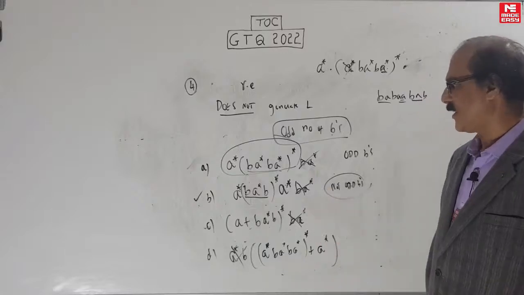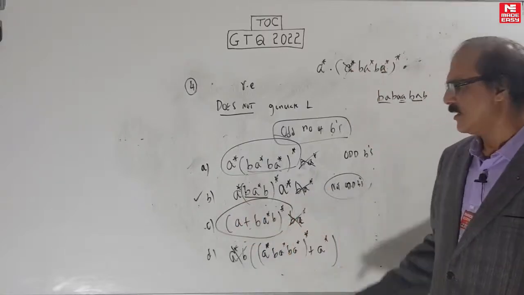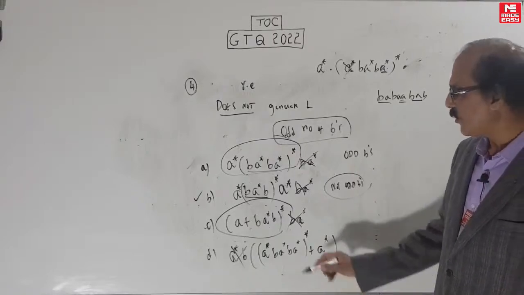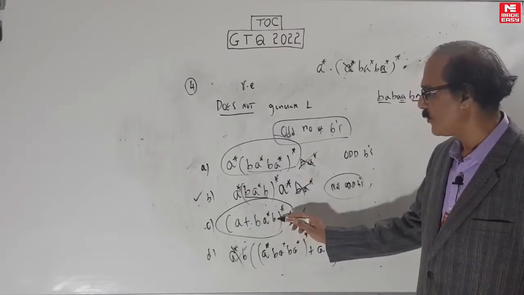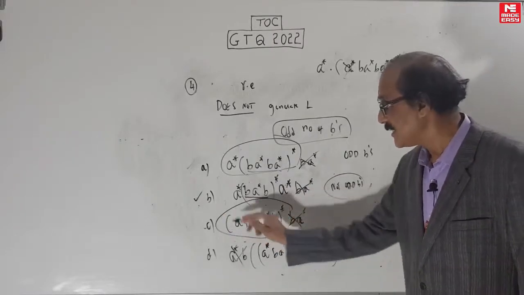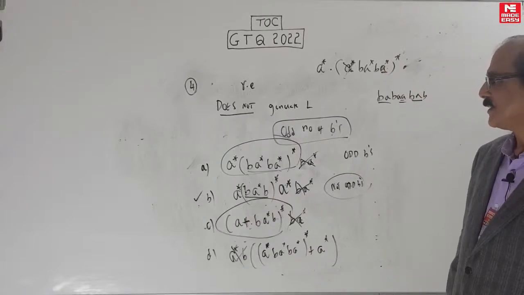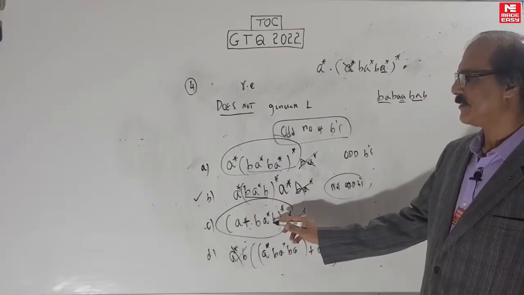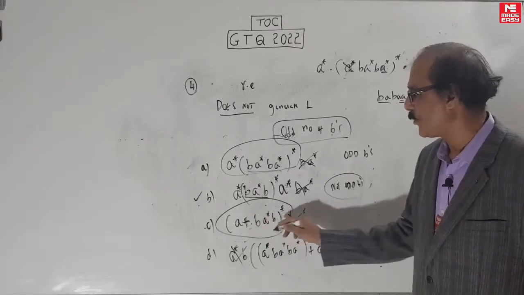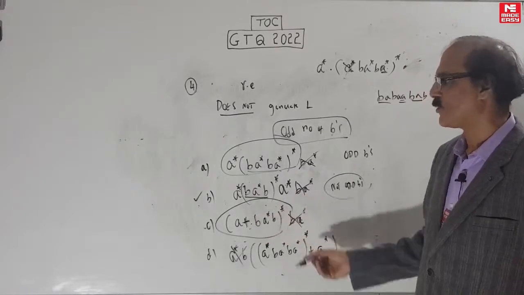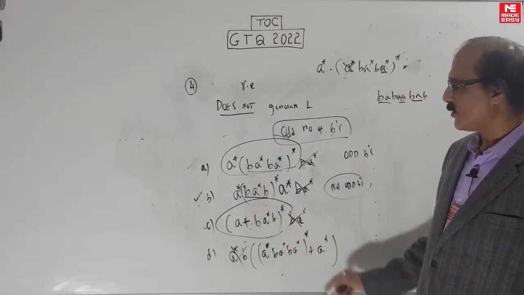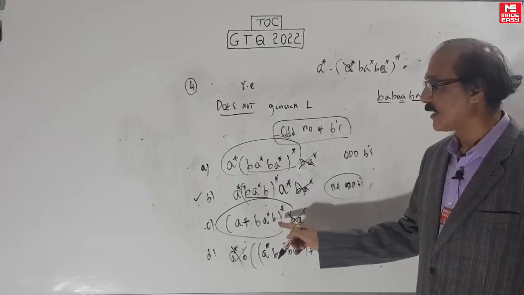But how is this correct? We have not studied this at all. A plus B A star B whole star, does it work? Here notice this side also A is removed, this side also A is removed. This is correct because you have put this plus, it's not outside. It's inside the bracket you have put A plus. This will create. Because now in between BAB you can put any number of A. You can take any BAB and put any number of A, this side also, that side also, in between also. And it will create A star also. So this is correct. But this can be proved correct in another way also.